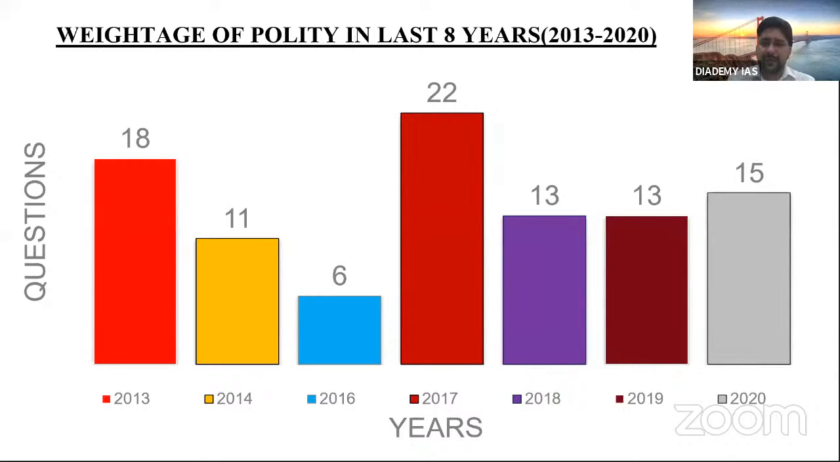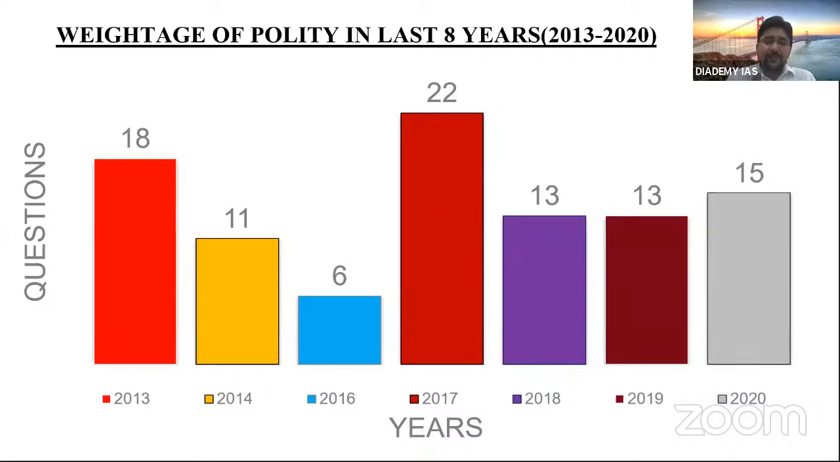Then in 2014, 11 questions were there, in 2016, 6 questions were there, in 2017, 22 questions were there. So see the jump. Anytime UPSC can ask any number of questions, there is no limit on this. Then 13 questions in 2018, and UPSC maintained it, again 13 in 2019. Then this year, 2020, it was 15 questions, so again an increase. So if you see an average, roughly around 13 to 15 questions are there out of 50 or 60.